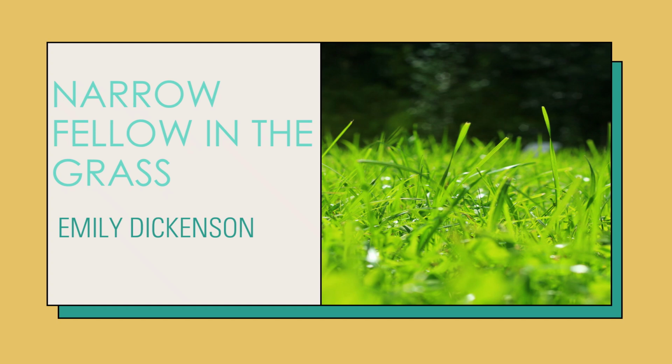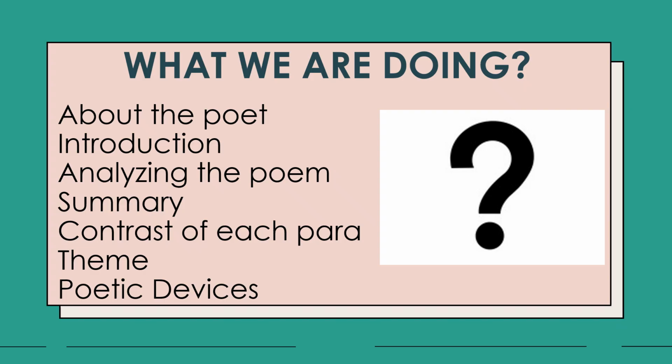In today's video, we will be learning about the poem A Narrow Fellow in the Grass written by Emily Dickinson. Before we start, let us look at what we will be doing in this video. We will be learning about the poet, an introduction of the poem, and analyzing the poem. We will be looking at the summary of this poem. We will be looking at the contrast between each stanza. We will be discussing the various themes of this poem, and also the figures of speech, which include poetic devices.